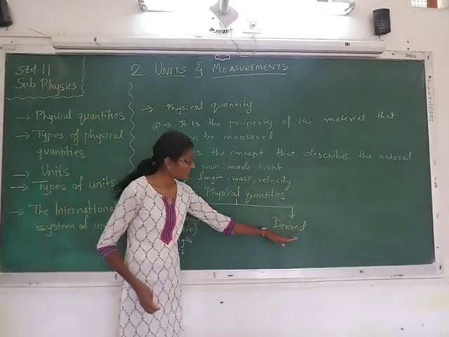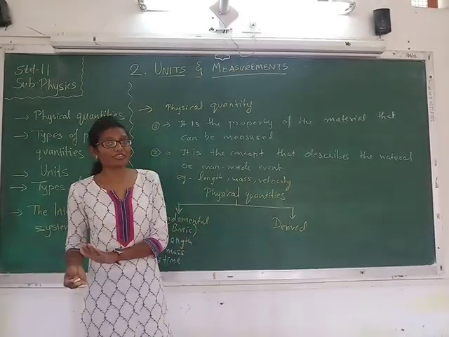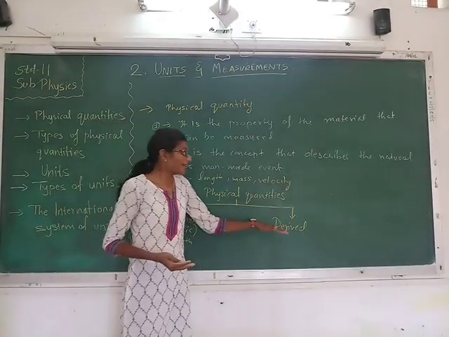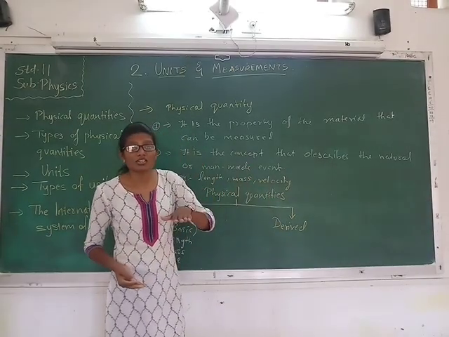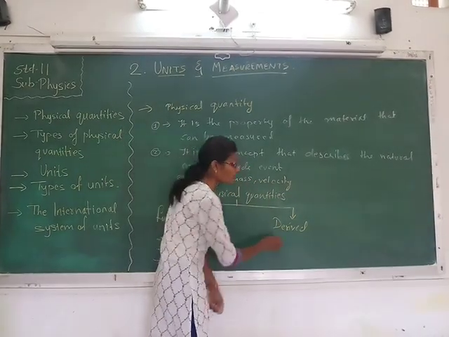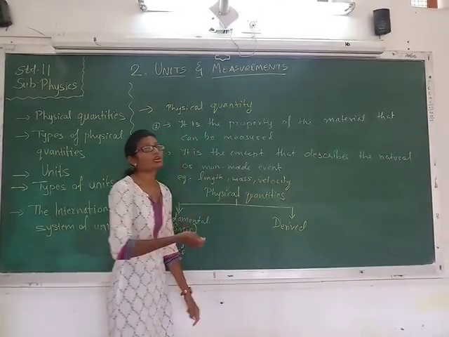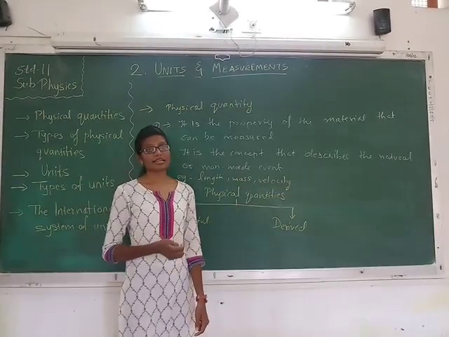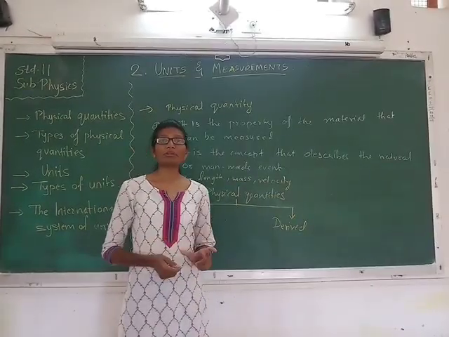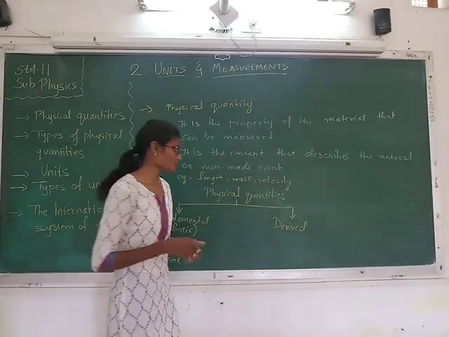Derived, the name itself says that it is derived from some other physical quantities. That means it is derived from, or it is dependent on, other physical quantities. So the physical quantities which depend on other physical quantities are called derived physical quantities. Or in other words, we can say that a combination of fundamental physical quantities is called derived physical quantities.